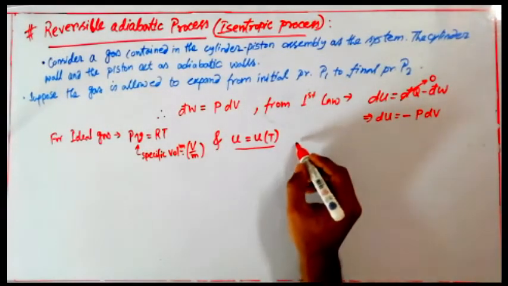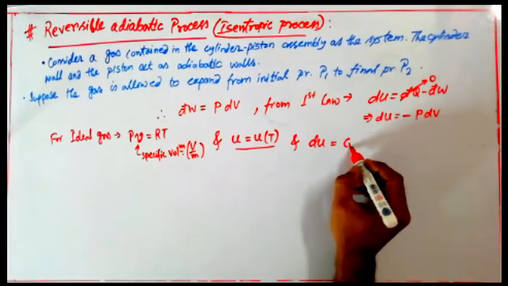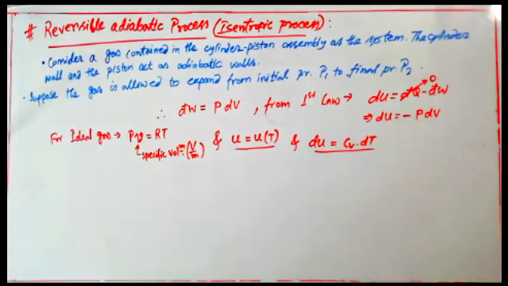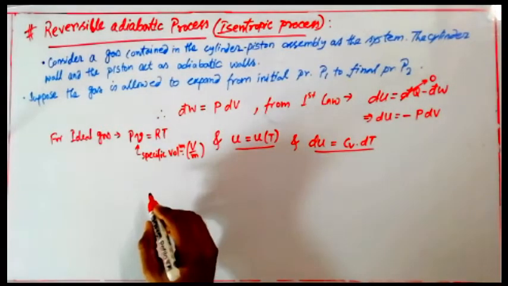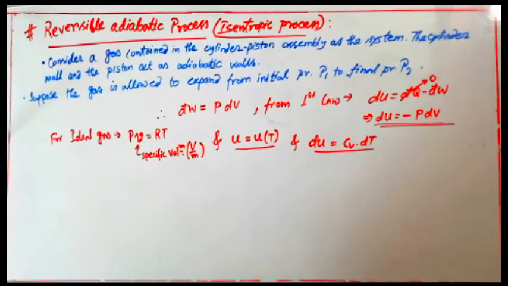And we also know that du can be written as Cv into dT. That expression we have developed earlier. So now we have also expressed du as minus pdv.